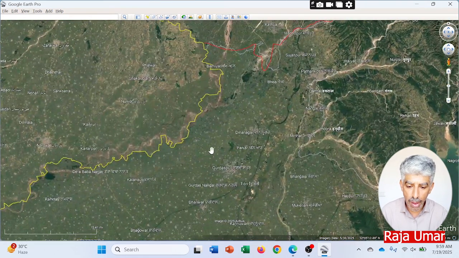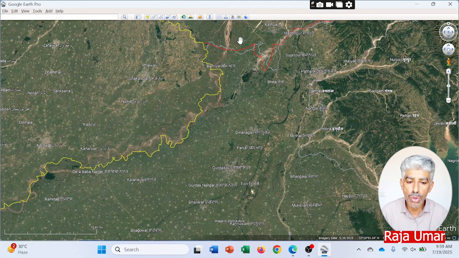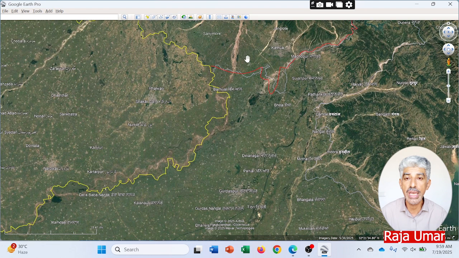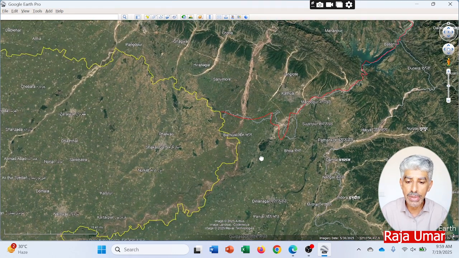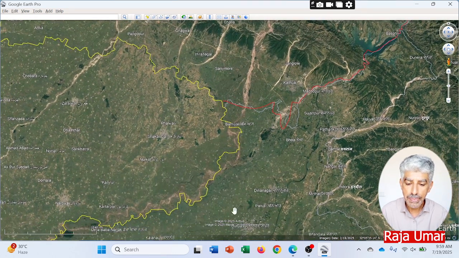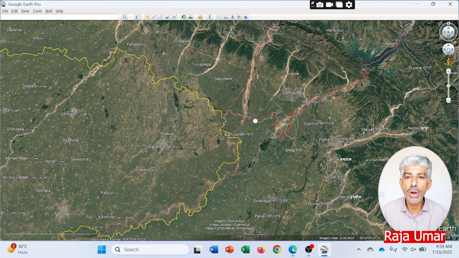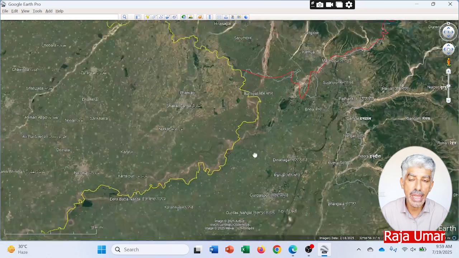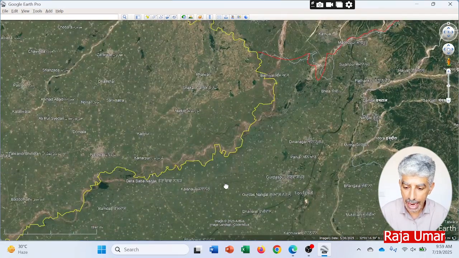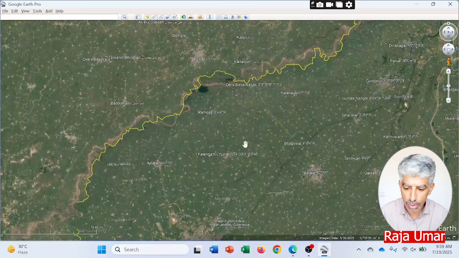From Gurdaspur, the route goes to Kashmir, the single road route which was there at that time. Now there could be many other routes India might have constructed to enter the valley of Jammu and Kashmir, but at that particular time, that was the only route from Gurdaspur to Kashmir, and by awarding Gurdaspur, that route was given to India to capture that valley illegally. And secondly, if I move down